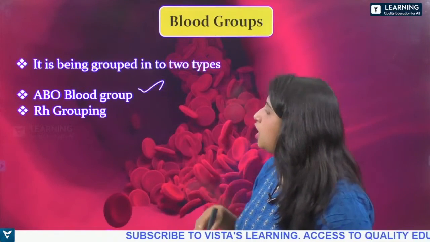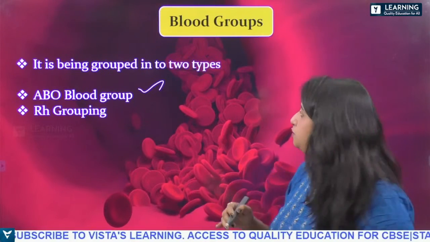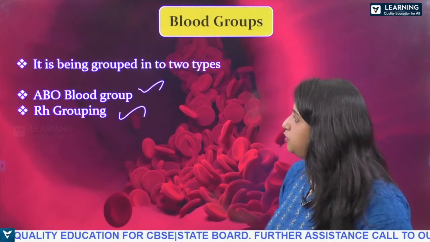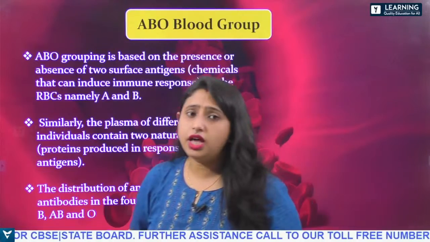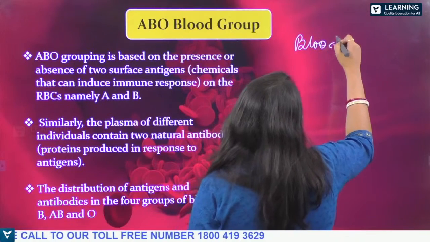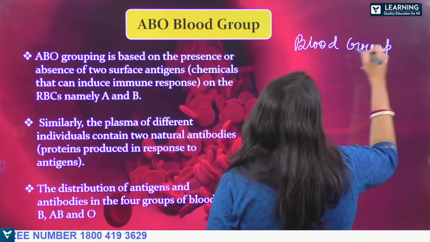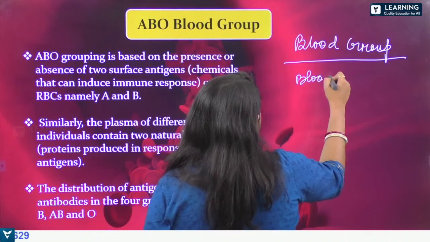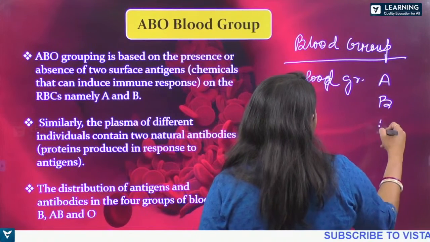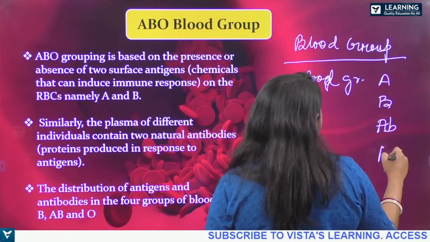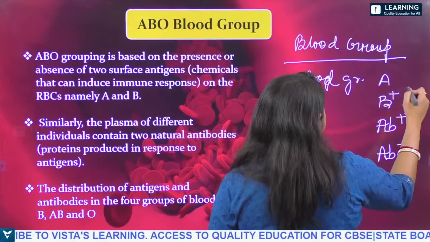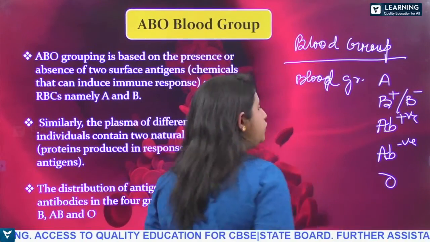So blood group is again divided into two groups, that is the ABO blood group and the RH grouping. So what is this ABO blood group? You will see that different persons have different blood groups, right? Some have blood group A, right? Then B, right? Some have AB positive, some have AB negative, B positive or B negative, then O blood group, isn't it?